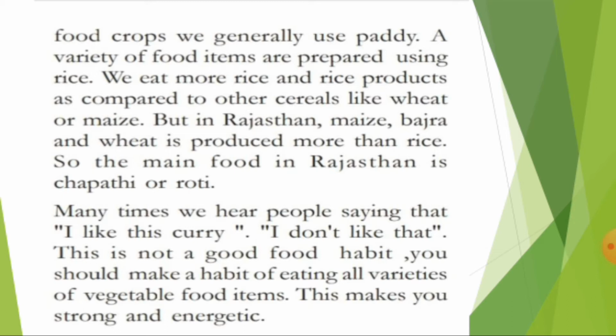So understood, kids? Listen, kids, eating only one type of food, just like bakery items, or eating non-vegetarian material every time, will give you bad effects on your health. So you have to eat leafy vegetables and other vegetables, and you have to eat fruits and nuts and other material, and you have to drink plenty of water. Okay, my dear friends, you have to eat every material. Now let us go to the next paragraph.